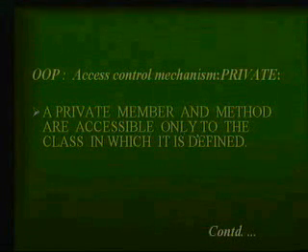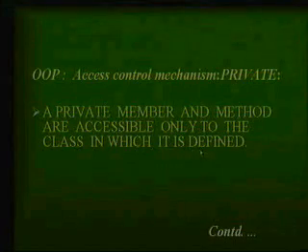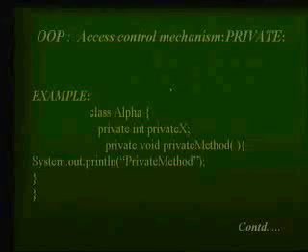So what exactly does it mean? It means the private variable and the private method are accessible only to the class in which they are defined. So if I define class A, declare a private variable and a private method, only within this class boundary can I use them. For example, what exactly does it mean? Let's see in this case.